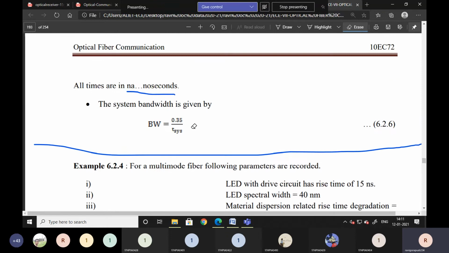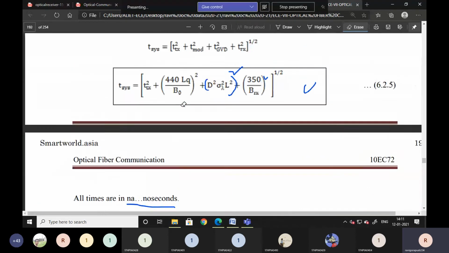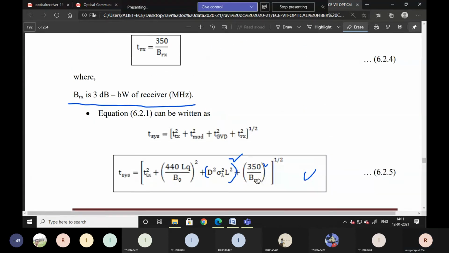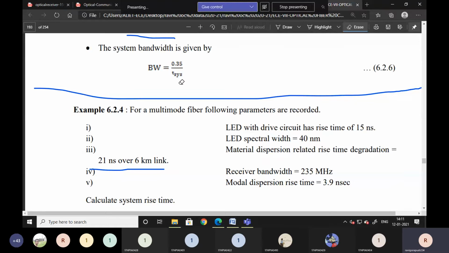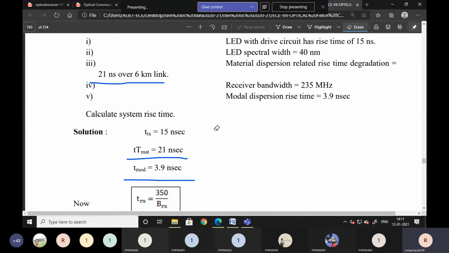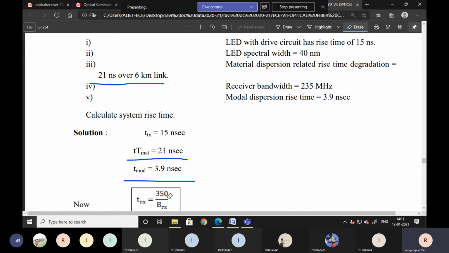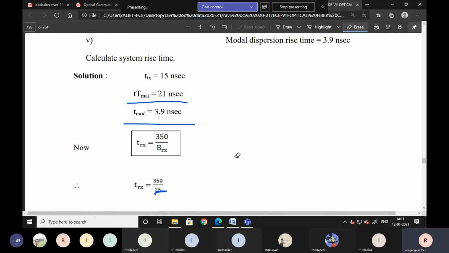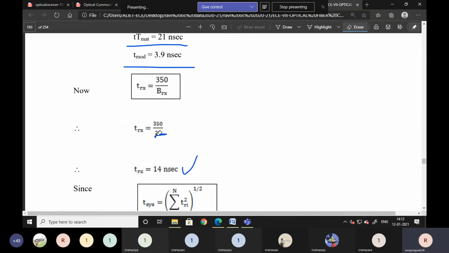What is the formula for receiver rise time? Here it is 350 by BRX. 350 by what is the bandwidth? Receiver bandwidth is 235. So 350 by 235. Maybe it was given wrong here, that's why I am modifying that. Then 14 nanoseconds you will get.